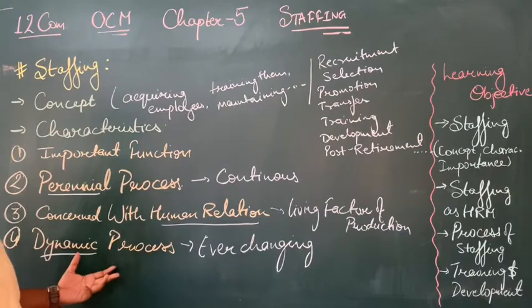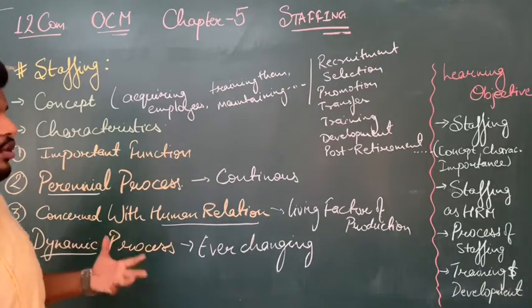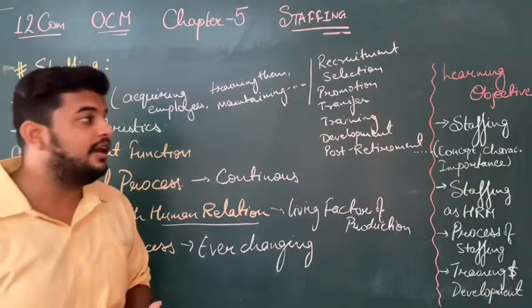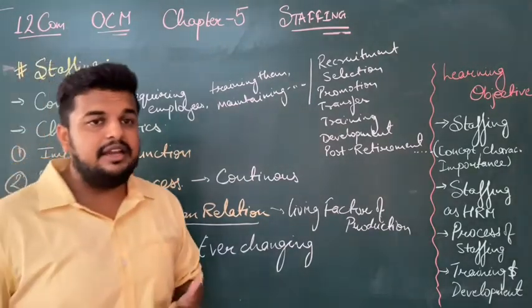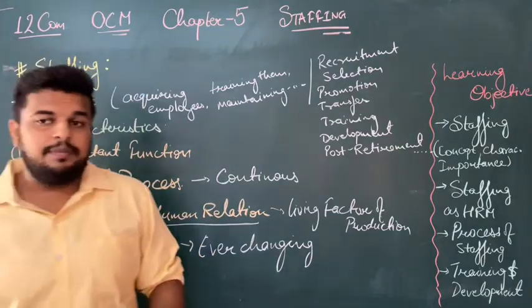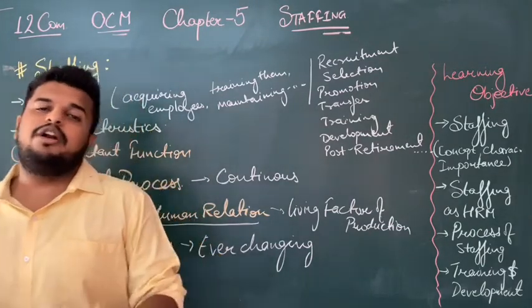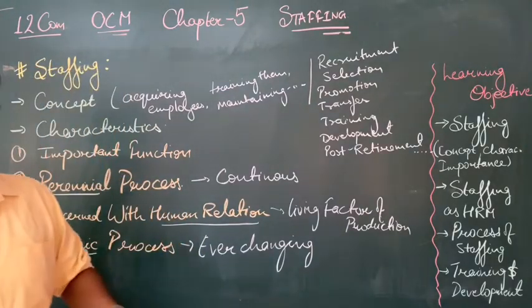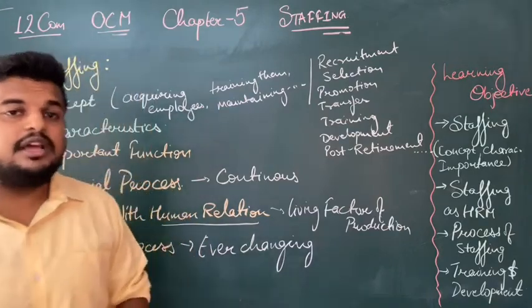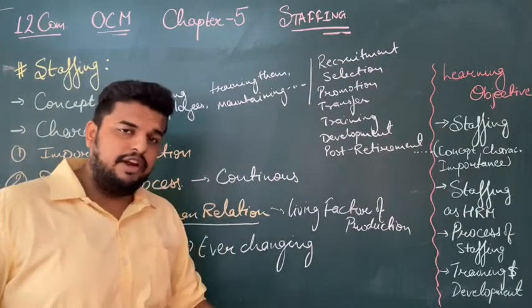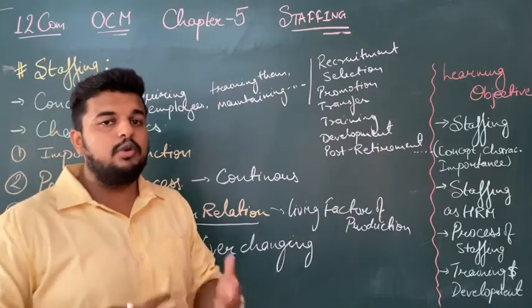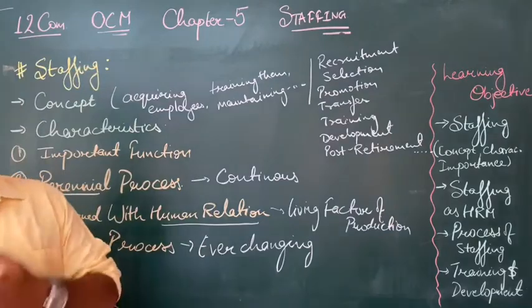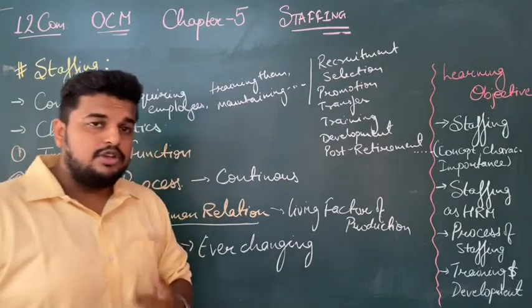So, staffing is also a dynamic process. We need to keep on changing staffing again and again. We need to keep on changing training style again and again. For example, till last year, the training for teachers would be how to control class, how to be more effective in class. But for this year, for the period of the last 3 to 4 months, what is training for teachers? How to make videos, how to be effective online, how to communicate online, how to use different aids of teaching, like Google Classroom, Google Meet, video calling, video lectures and all. So it is ever changing.